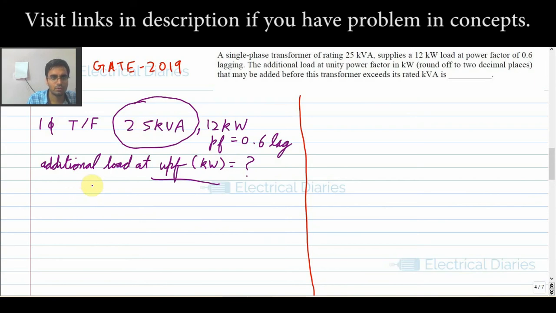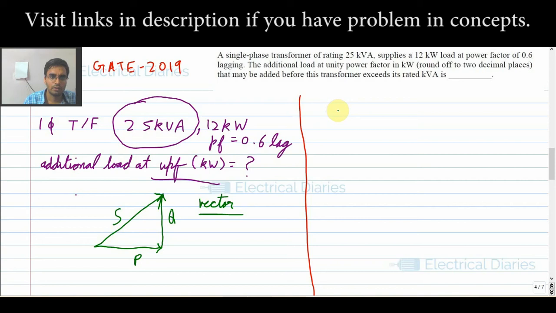Okay, so it's given to us. See, for this question you must know what the power triangle is. So the power triangle is this: S is the apparent power, P is the real power, and Q is the reactive power. So S is the vector sum of P and Q. Remember, vector sum. Okay, that is very important.